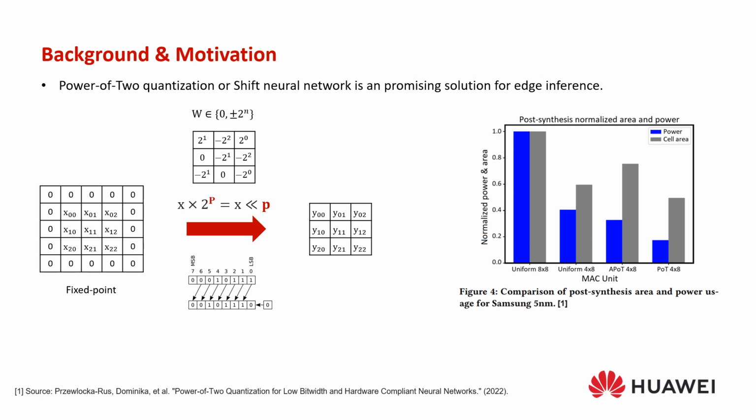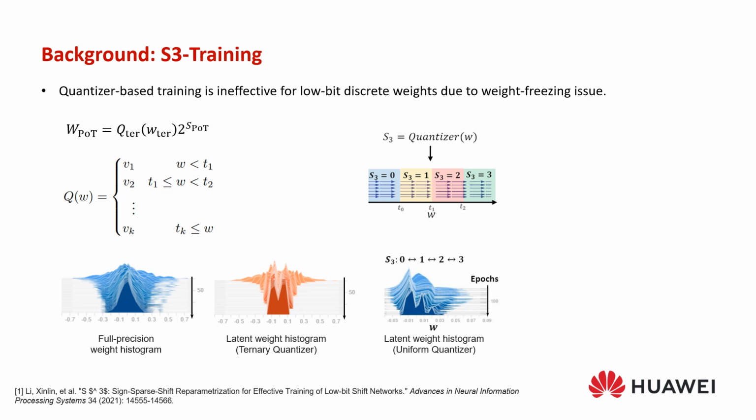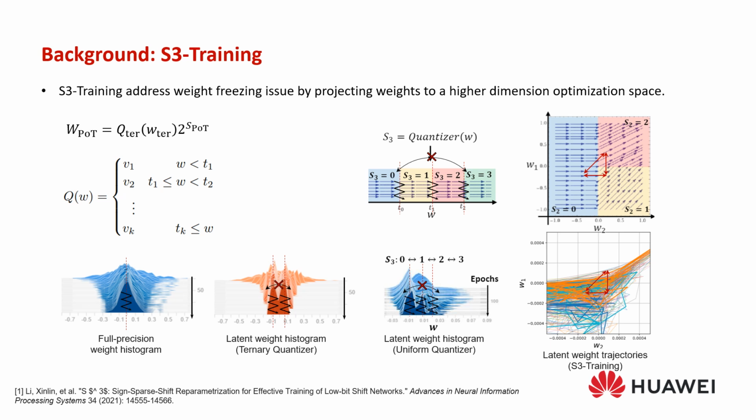However, achieving high accuracy with power-of-2 quantized models remains a challenge. In our previous work, S3 training, we identified that quantizer-based training is ineffective for low-bit discrete weights due to the weight freezing issue. Weight freezing refers to latent weight values clustered around the quantizer function's threshold during training. This issue makes it hard for the backprop gradient to move the latent weight across multiple intervals to its optimum solutions. To address this, we introduced the S3 training algorithm.